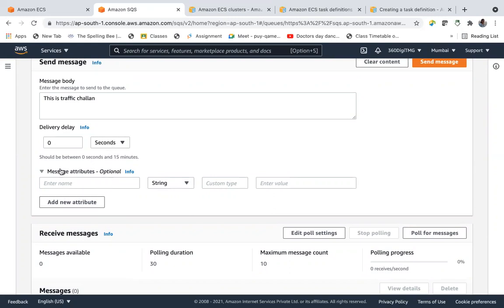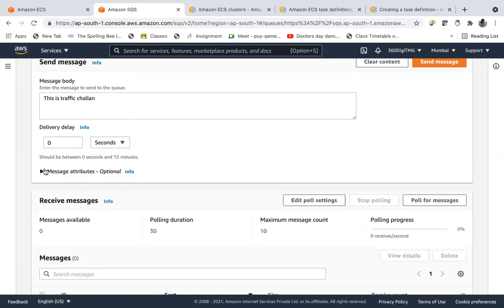We'll skip it. If you remember, while creating the queue, it asked us to choose the retention period. Retention period means, suppose the application for some reason has not read the message, or it didn't get this message, or it is lost somewhere due to bad network.